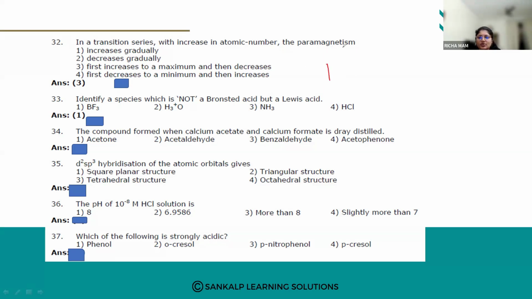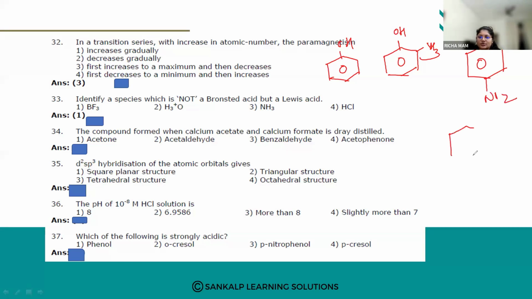I'll write the structures. Phenol is OH, orthocresol, para-nitrophenol, and paracresol.